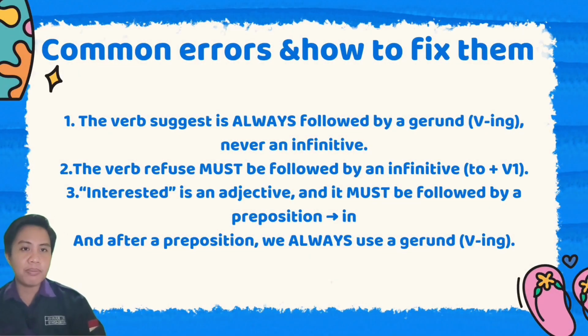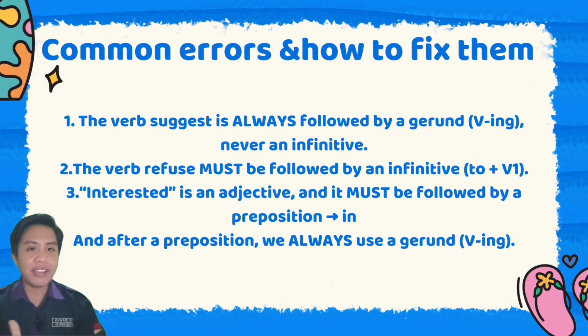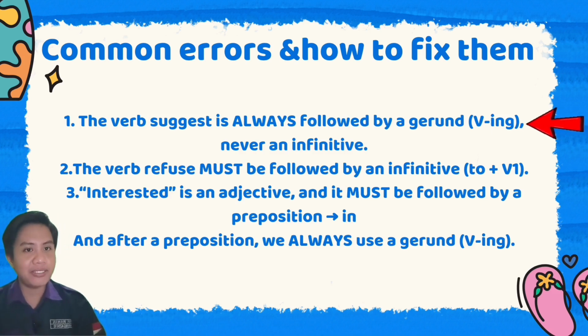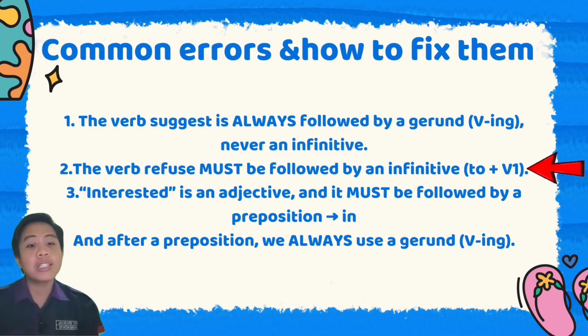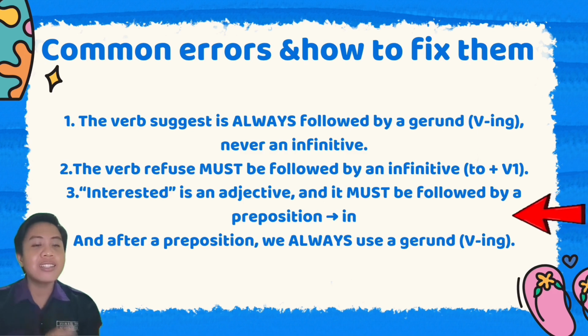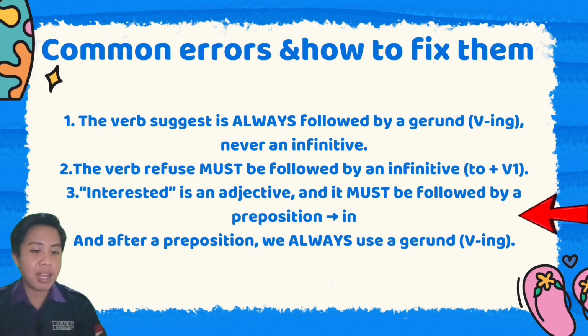Okay, let's talk about why the three sentences that I gave you are incorrect. The first one: the verb suggest is always followed by a gerund, verb ing, never an infinitive. The second one: the verb refuse must be followed by an infinitive, to plus verb one. The third one: interested is an adjective and it must be followed by a preposition.